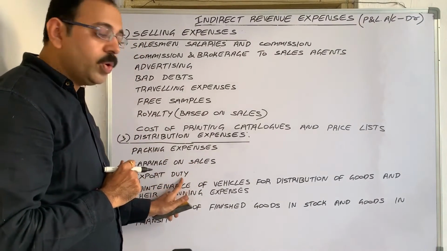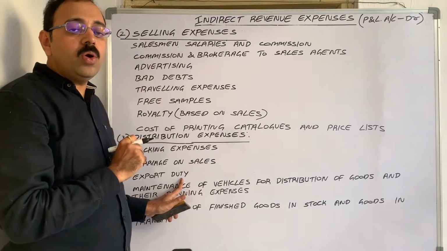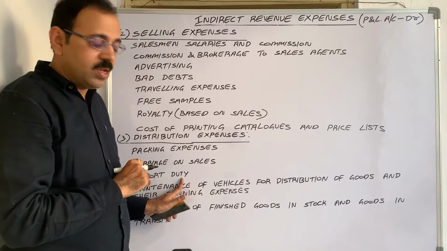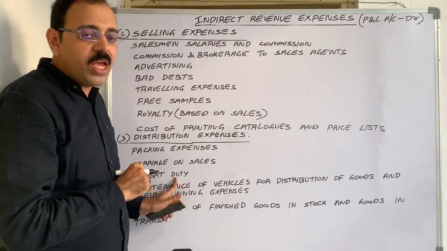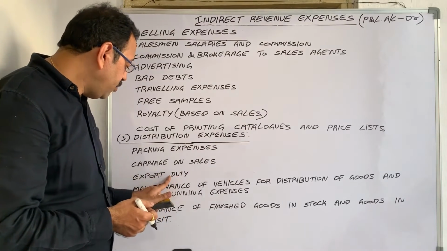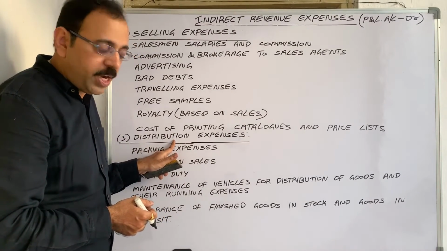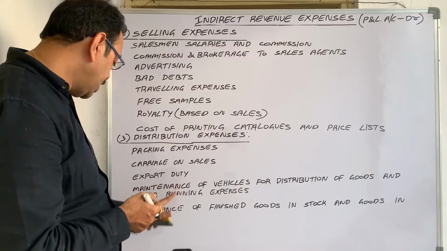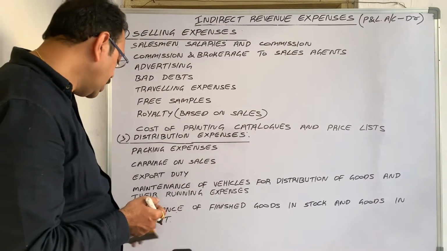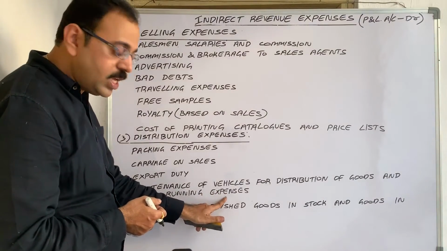Then export duty, import duty where we wrote trading account debit side because it is direct expenditure. Export duty when we export after manufacturing only now. So this is related with distribution expenditure. Indirect expenditure.